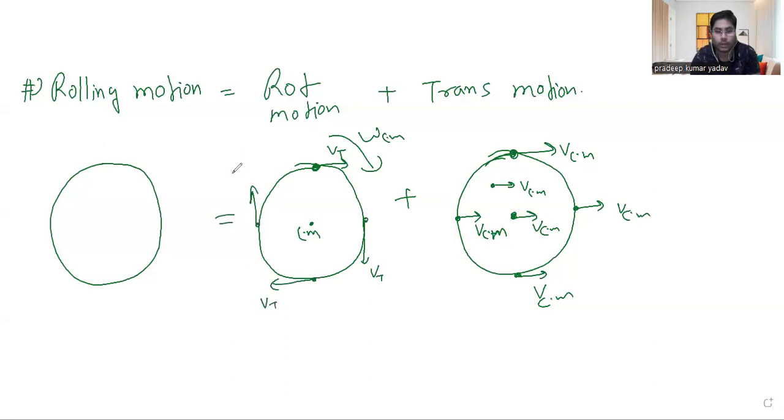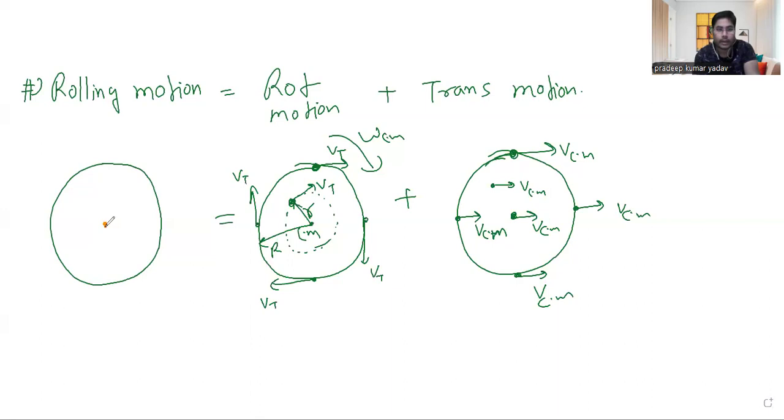This is V tangential, V tangential. What about this particle? It will be on a different circle because it has a smaller radius r. Let's say I'm taking the radius here as capital R. So this will have this direction of tangential speed, right?